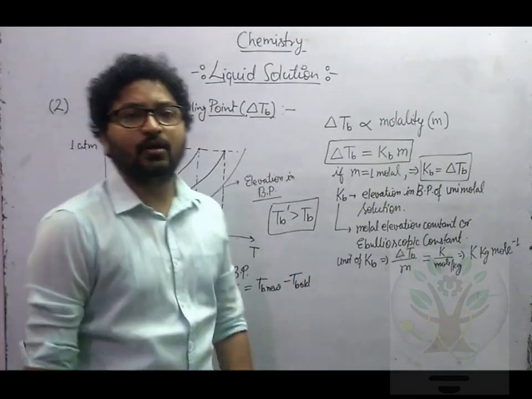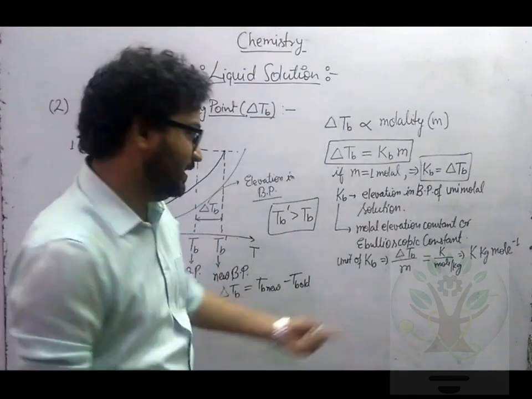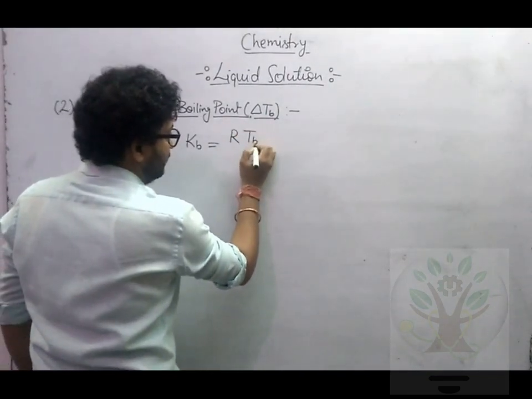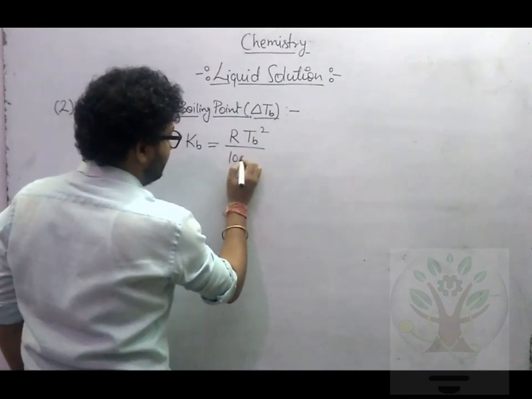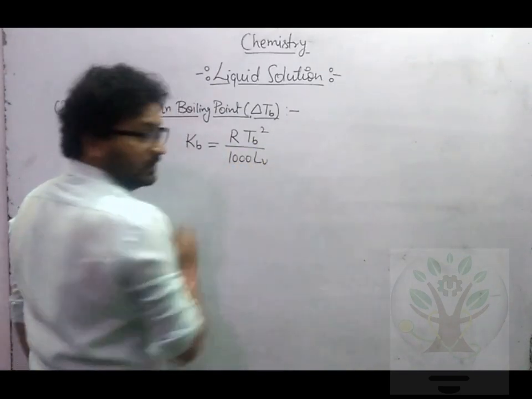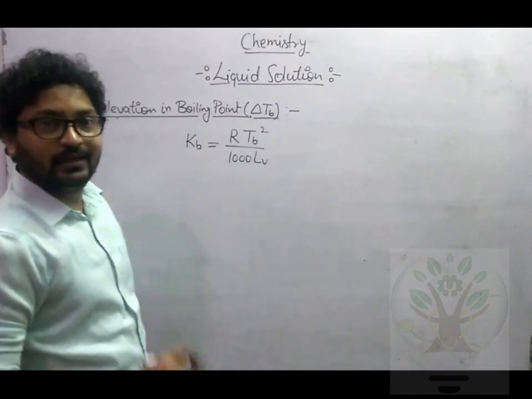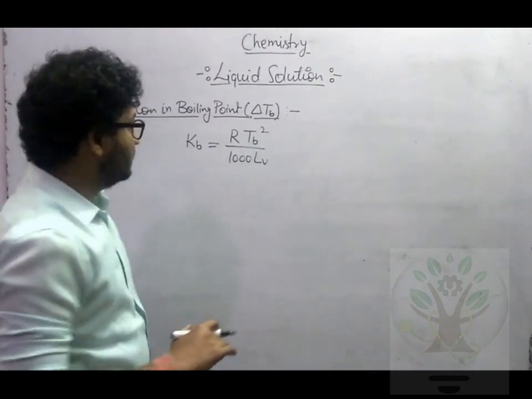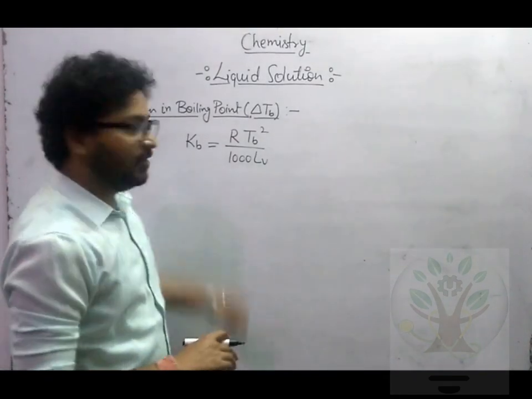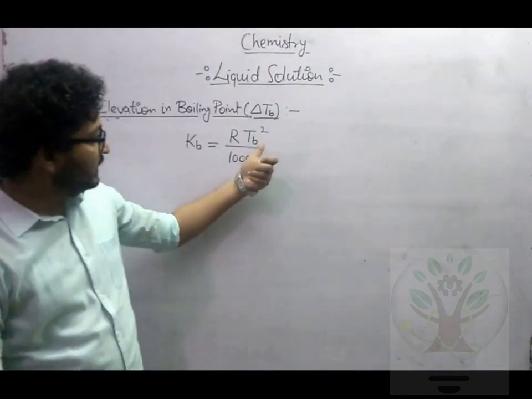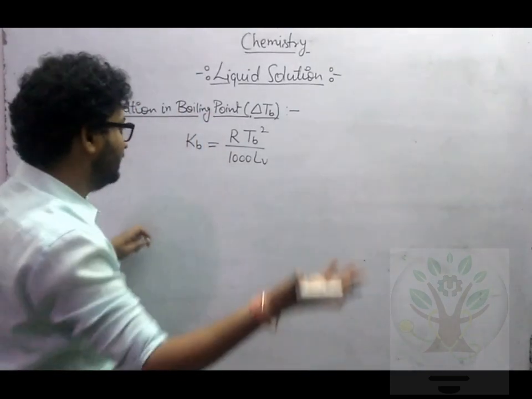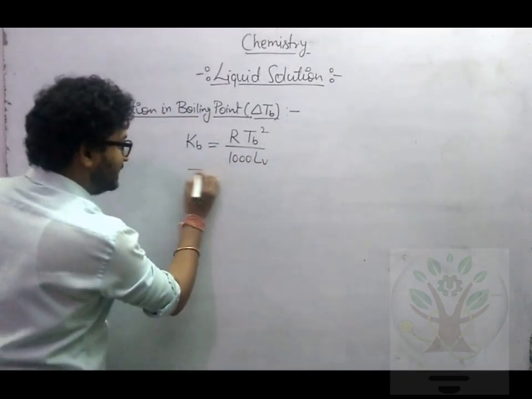Now some more important points let me write for you. There is a relation of Kb with TB. Kb is equal to R TB square upon 1000 Lv. This is the formula for finding Kb. The derivation for finding Kb is not in our syllabus. Sometimes what happens is they don't give you the value of Kb. They give you TB, they give you Lv, and they ask you to find the Kb, or correlated questions. So what is TB here?